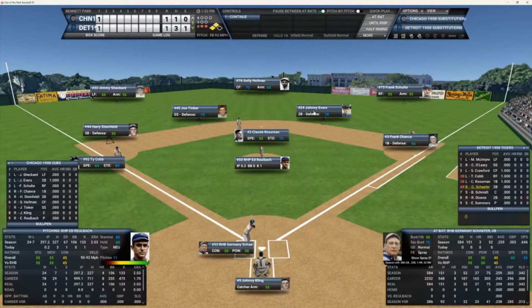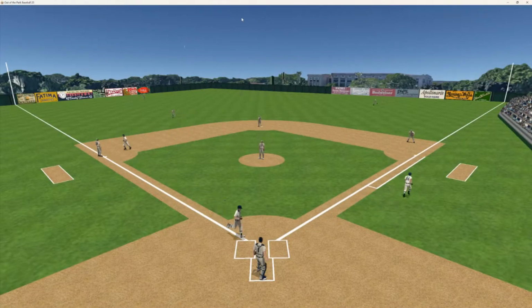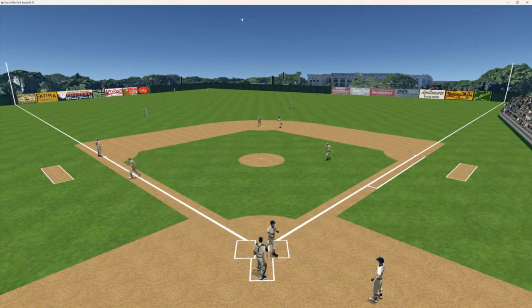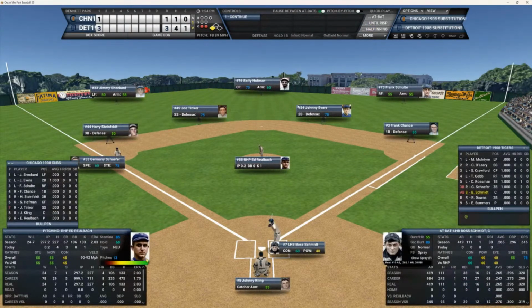Germany Schaefer's up. He batted .259. He had 3 homers and 52 RBIs. Go ahead run down there at third, Ty Cobb. Insurance running, Rossman at second. And here's the 1-0 pitch to Germany. And that ball is hit in the left field, and that's going to find the gap. That's going to score 2. And just like that, the Tigers are up 3-1. And that's a triple for Mr. Schaefer. In a blink of an eye with 2 outs, the Tigers have scored 3 runs off of Ed Reulbach.